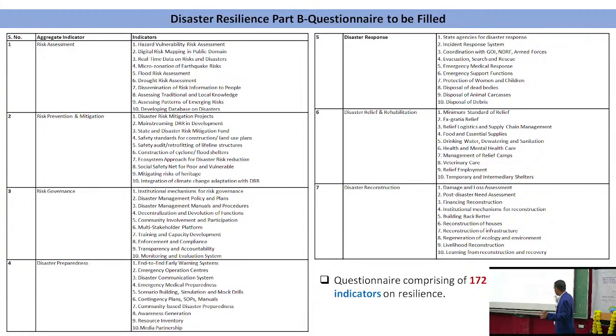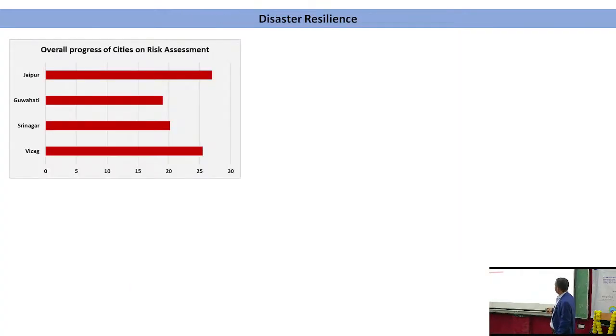So we have compromised in this situation, and from the 172 questions we have made it more generic, and 50-80 questions we have prepared, and we have asked them to fill those out. And we know that we cannot go for subjective answers, because in subjective we cannot decide. So we have given the marks 0, 1, 2. If the full condition is available, 2; if you are not resilient enough in that particular disaster, then you put 0; and if you have achieved something, you can give a 1 mark, like that. So this is the disaster resilience.